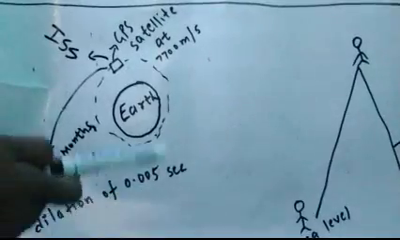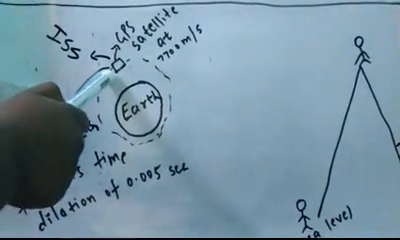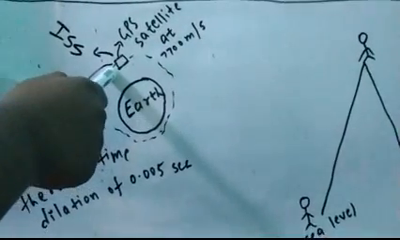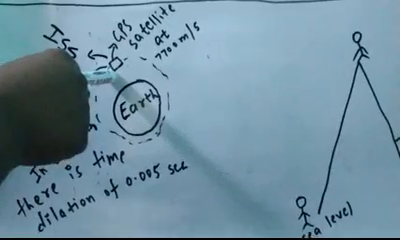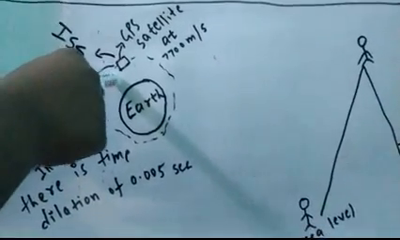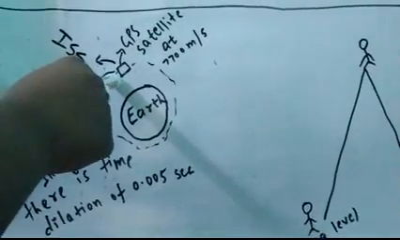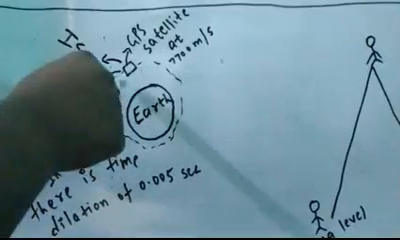But due to the effect of time dilation, because here there are both types, the relativistic time dilation and the gravitational time dilation, the clocks in the GPS system are calibrated in accordance with the time dilation.